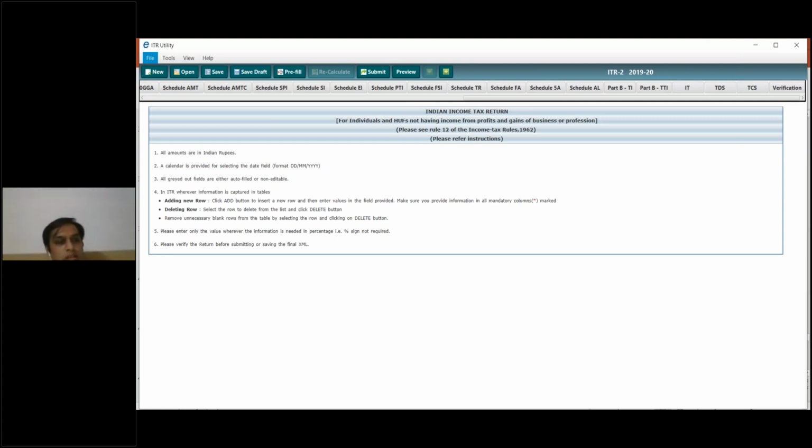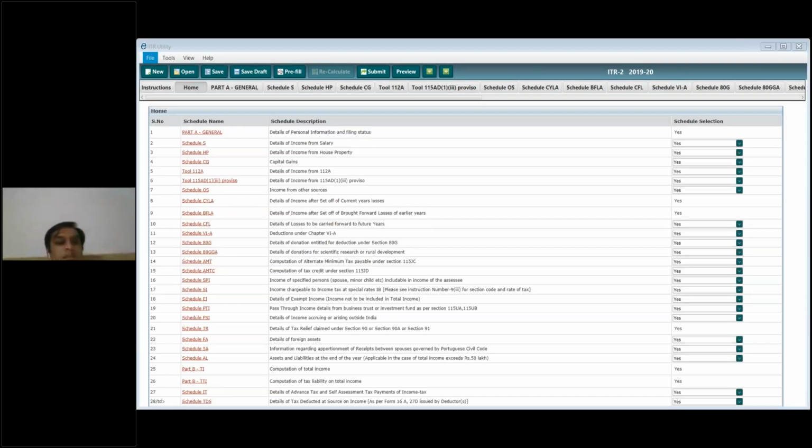So this is the utility. They have provided hyperlinks for going through it. If you select any of the options, you can go directly to that particular page. For example, if you want to fill in all the details of your capital gains, you have to select serial number 4, Schedule Capital Gains. It's a hyperlink, so as you select that, you will go directly to that particular page. In this way you can easily put in all your details.